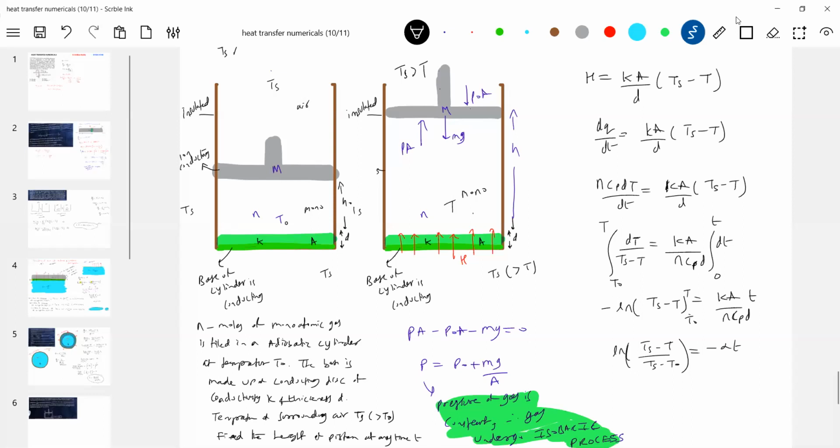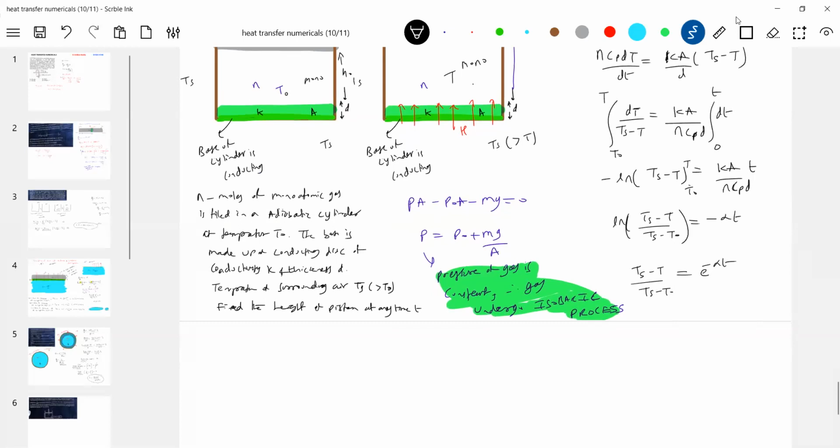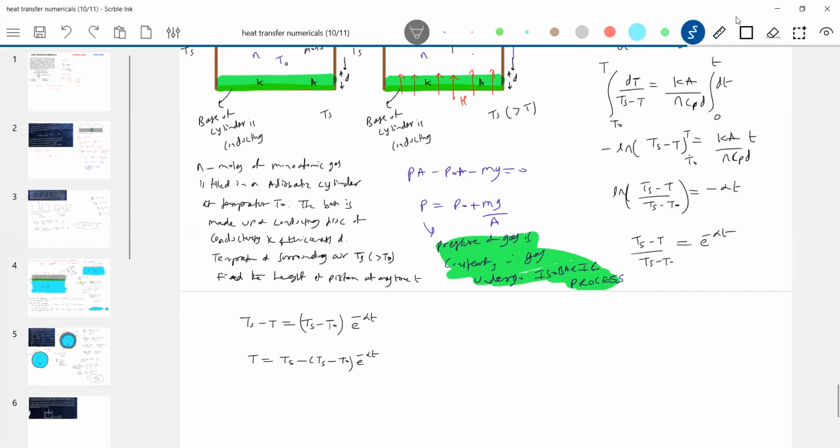This log goes to that side. Now put t equals 0. I think the condition is satisfied, T naught. After a long time, the temperature of the gas should be that of the surroundings.